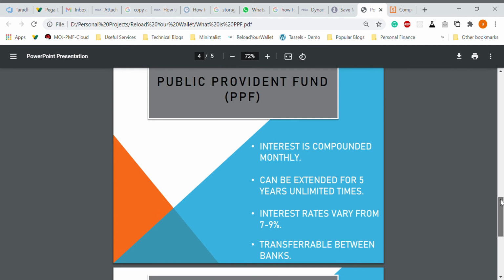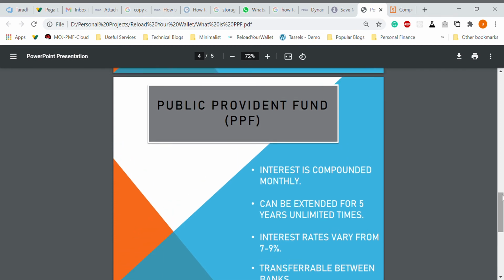Okay. Now the good part is the interest is compounded monthly, on month basis. So normally if you see a lot of banks, they compound annually. Okay. So here it's compounded monthly.